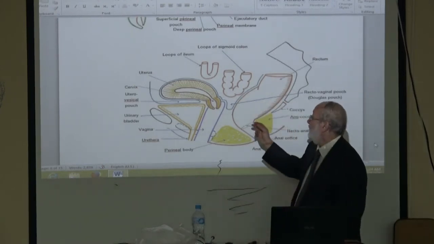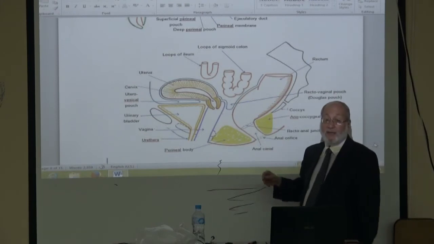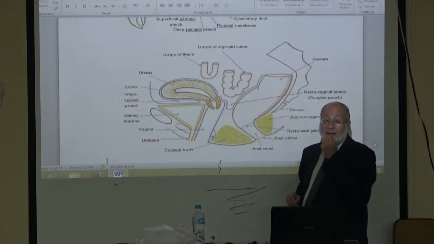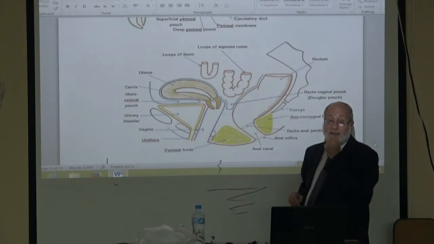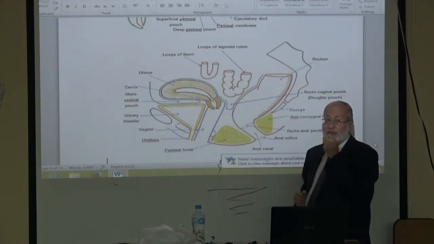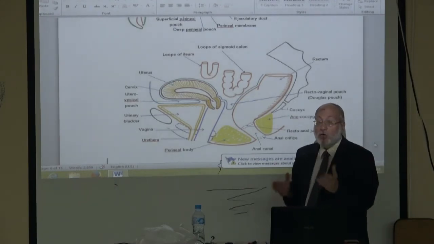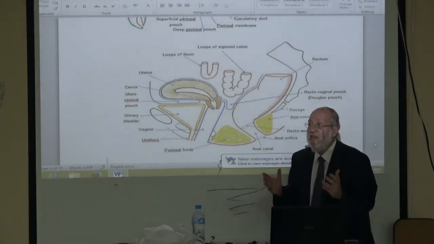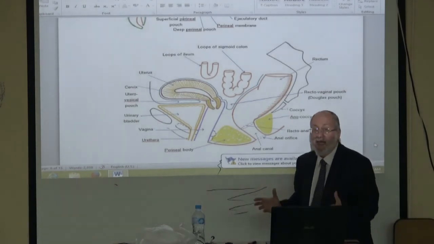In this drawing, we can help the patient in constipation. How do you help the patient in constipation? Doctor, I have difficulty to defecate.